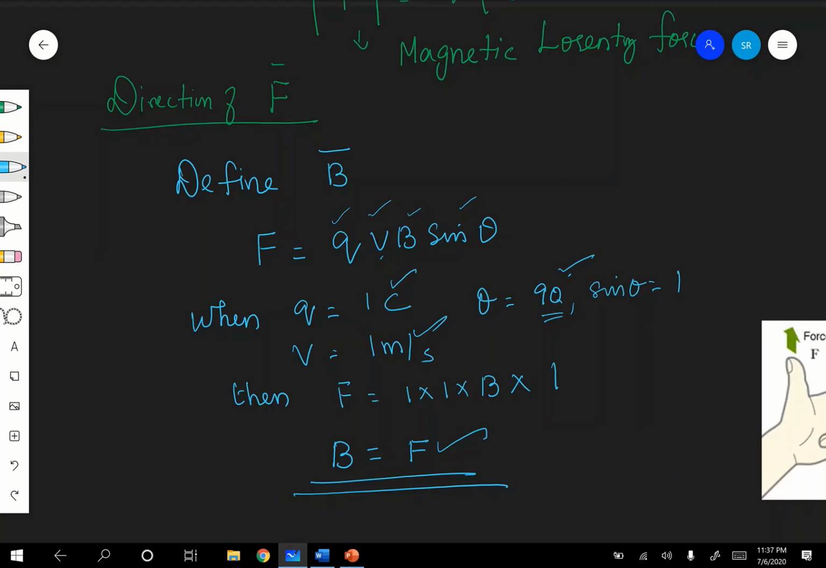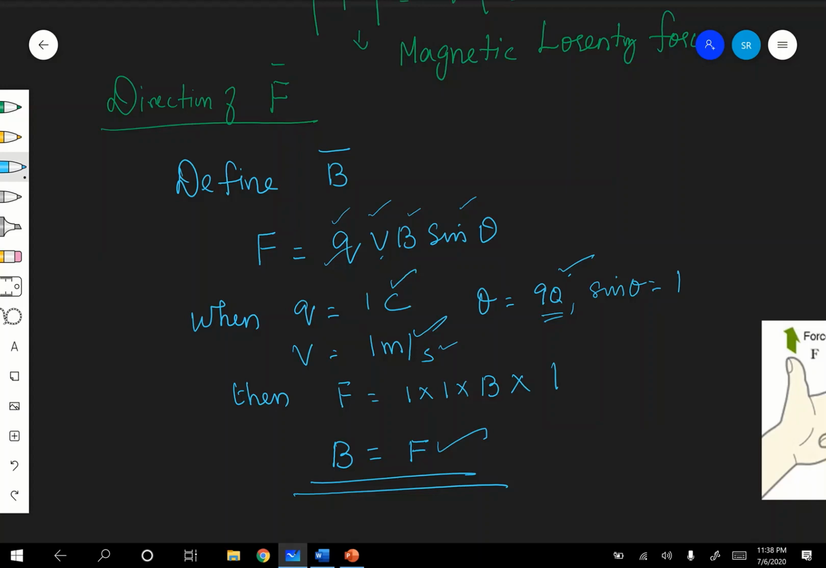Therefore, how to define now? The magnetic field induction at any point in a magnetic field is defined as the force experienced by a unit positive charge moving with the unit velocity. How is it moving? Perpendicular to the direction of the magnetic field at that point. Is it clear? Hope you are following, children.